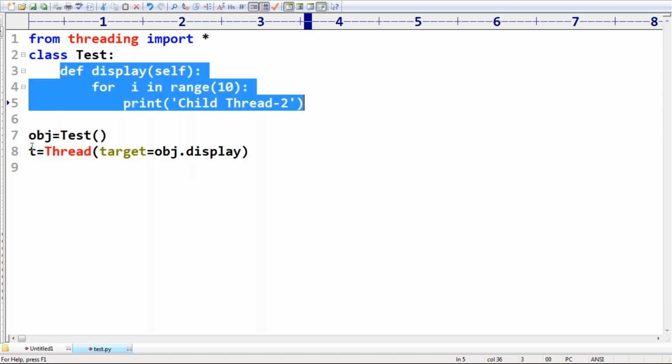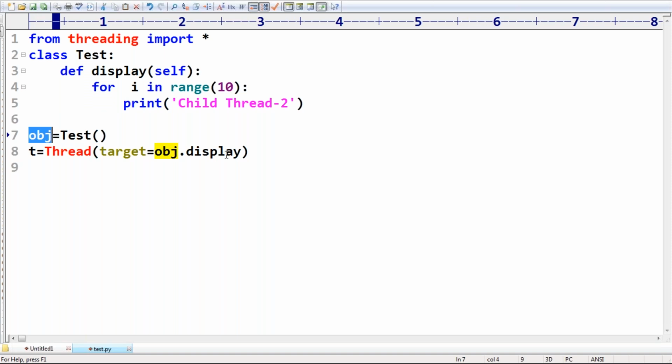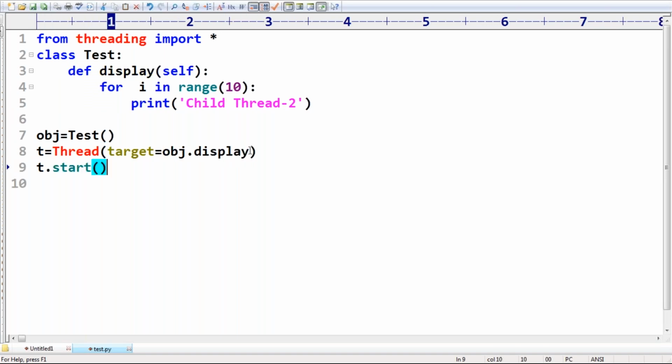An instance method we can call by using the object reference only. That's why obj.display, and then t.start. Are you getting? t is equal to Thread of target is equal to obj.display, then t.start. Like this I'm taking, sir.